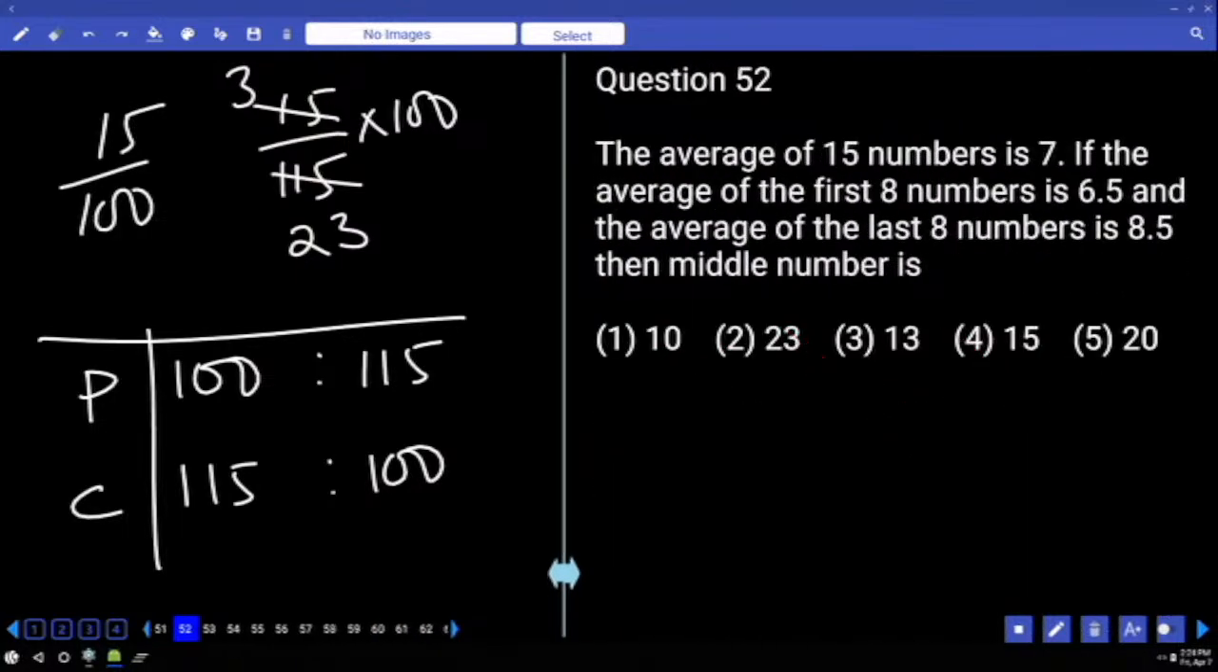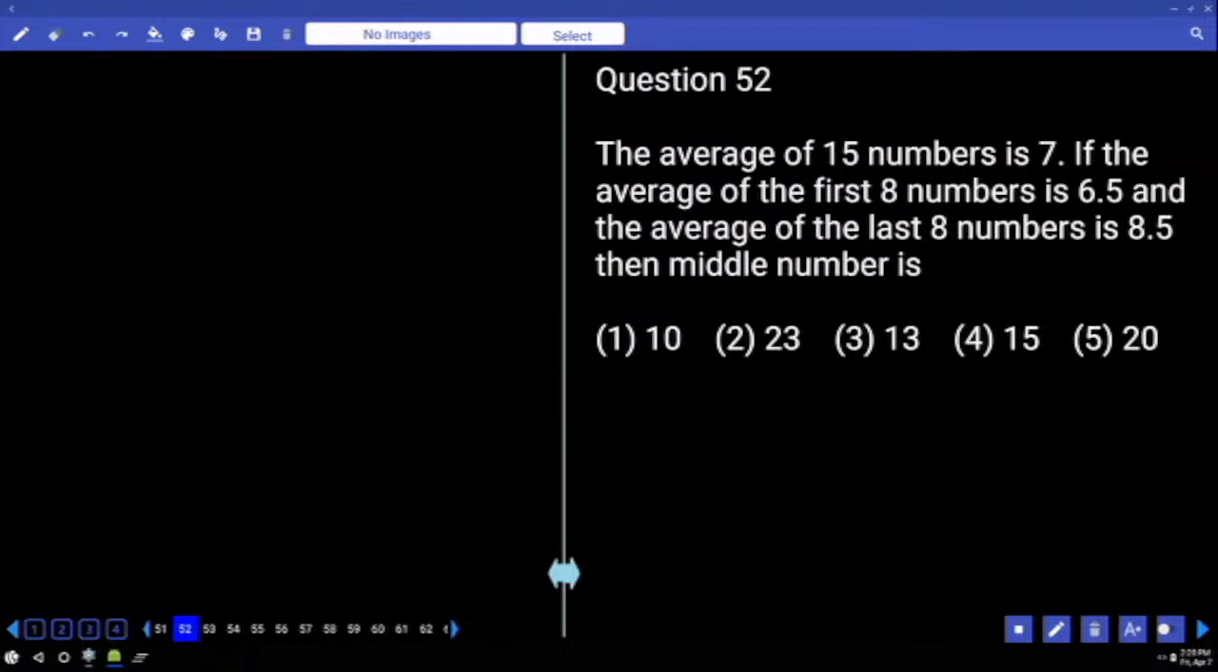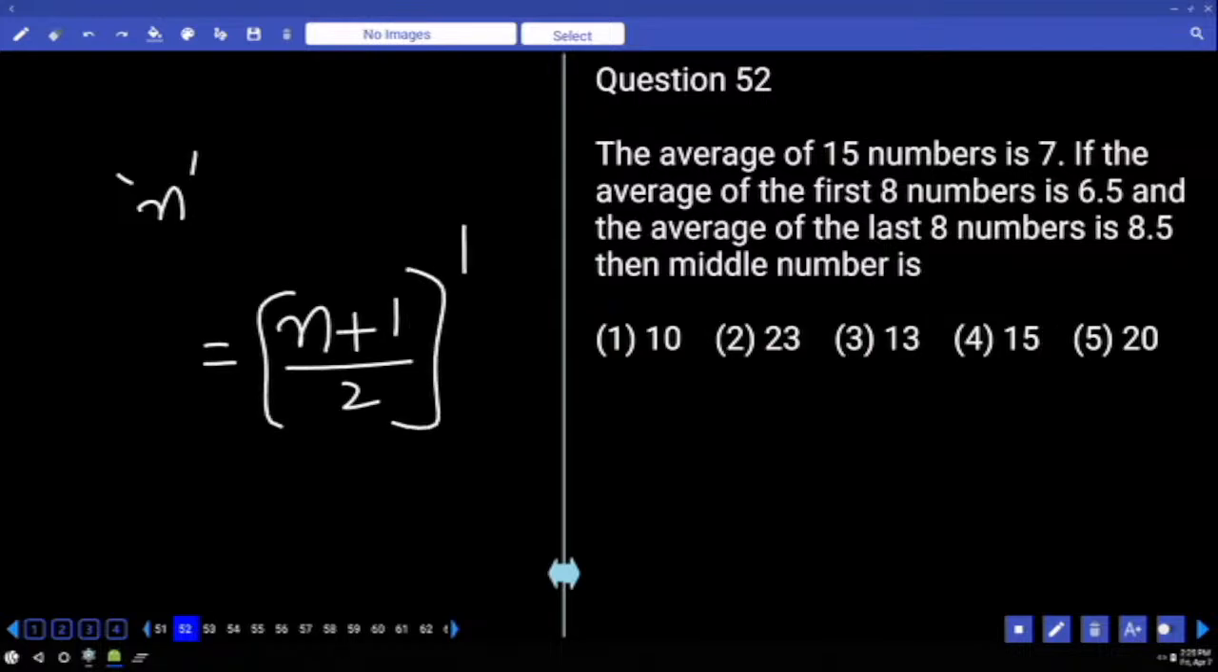The average of 15 numbers is 7. If the average of the first 8 numbers is 6.5, and the average of the last 8 numbers is 8.5, find the middle number. See, when you have 15 numbers, what is the middle number? If there are n numbers, the middle number is at the (n plus 1) by 2 place. If there are 5 numbers, which is the middle one? How do you get 3? 5 plus 1 by 2.